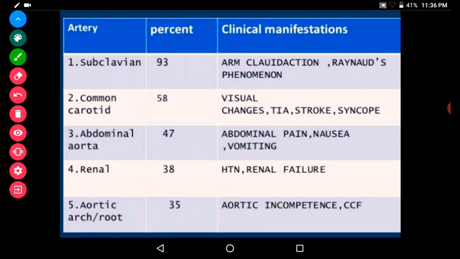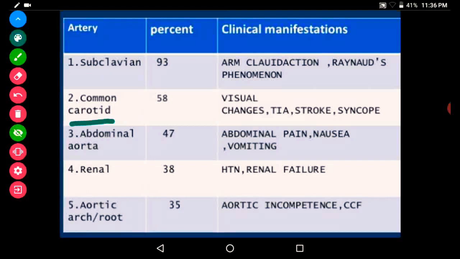Let's see which arteries are affected and the clinical manifestations. The subclavian artery continues as the axillary artery, then comes into the arm as the brachial artery, then to the forearm as the radial and ulnar arteries. If the subclavian artery is affected, the most common presentation will be arm claudication and Raynaud's phenomenon.